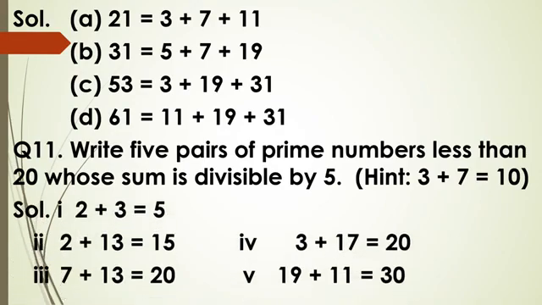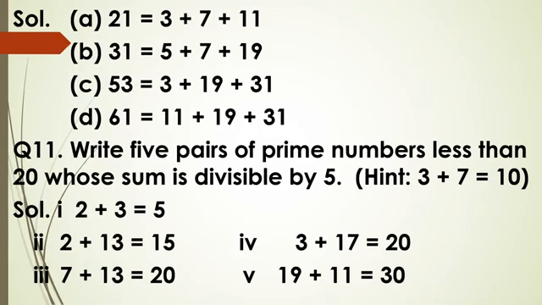Now see the first pair that I have made. 2 plus 3 equal to 5. 5 is divisible by 5. 2 plus 13 equal to 15. 15 is divisible by 5. 7 plus 13 equal to 20. It is divisible by 5. 3 plus 17 equal to 20. It is divisible by 5. 19 plus 11 equal to 30. It is also divisible by 5. Be careful that all the numbers must be prime.